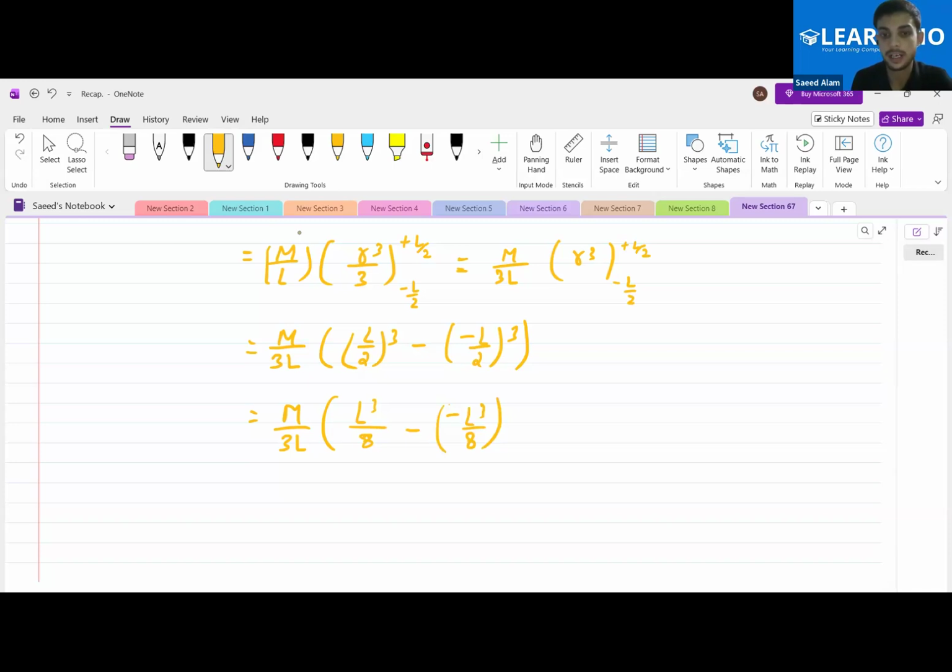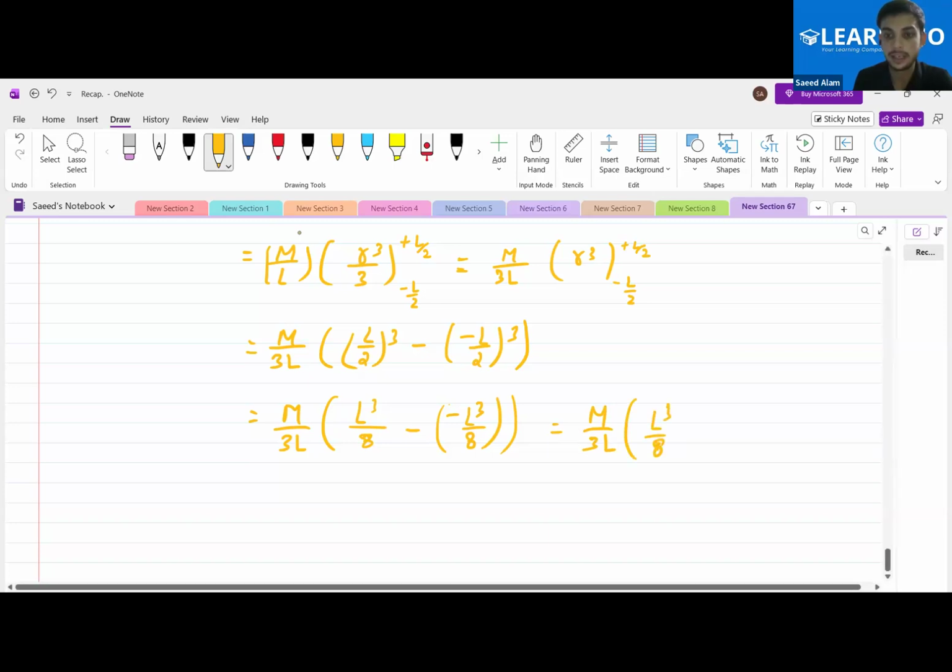Yes, sir. If we cube the negative number, we get an overall negative number. So that will be M by 3L, and inside it L cube by 8, and this minus minus will get added up and we get L cube by 8. That will be M by 3L into 2L cube by 8.